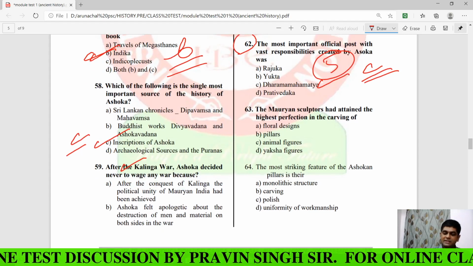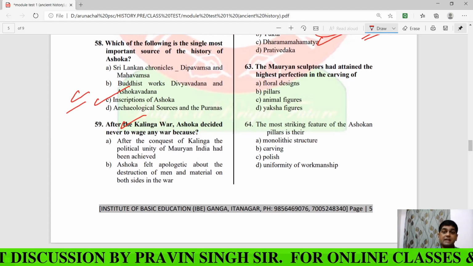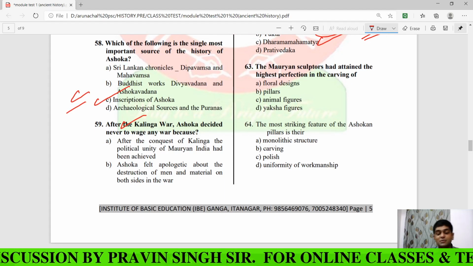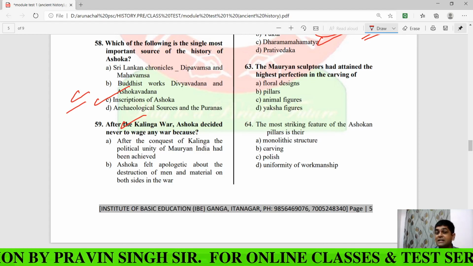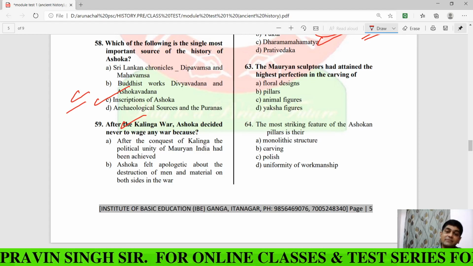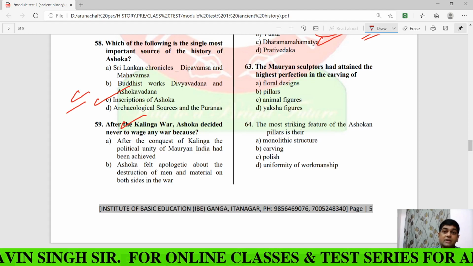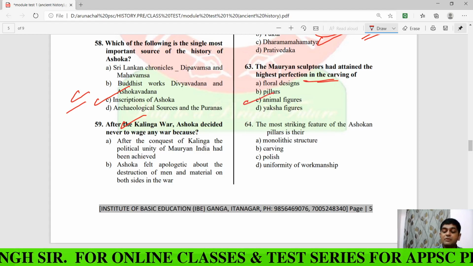Now let us see question number 63. The Mauryan sculptors had attained the highest perfection in the carving of. See, many times the question itself indicates the answer. So highest perfection in the carving of what? The answer would be animal figures.